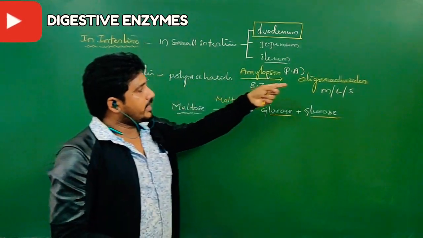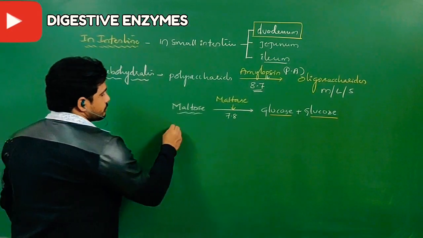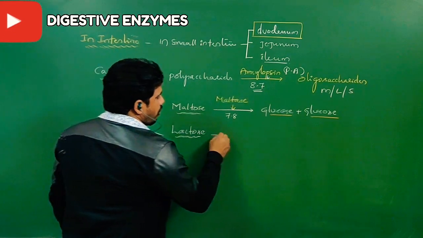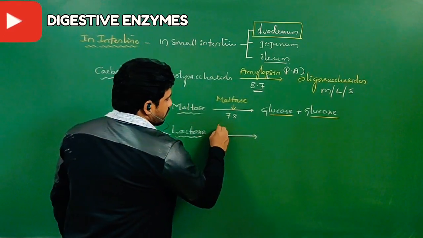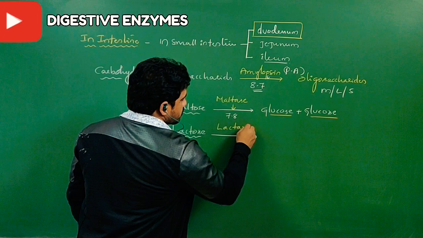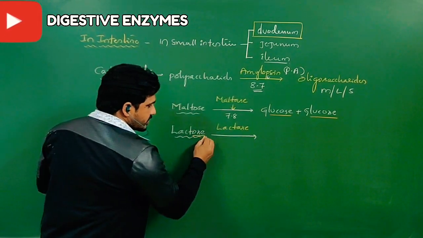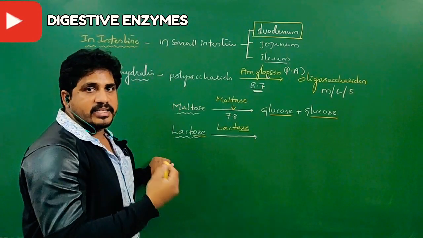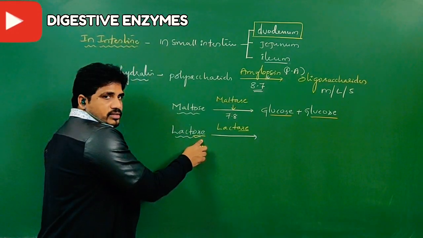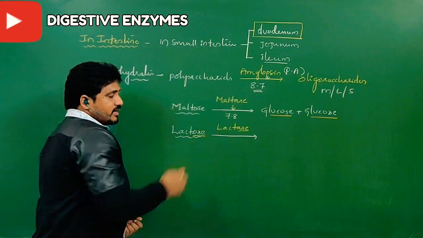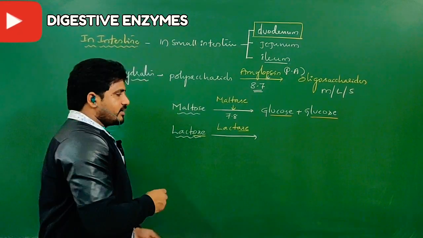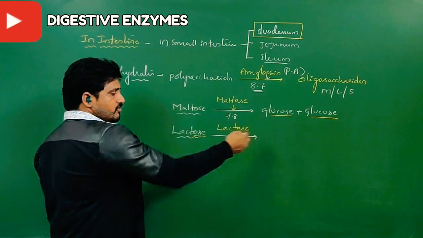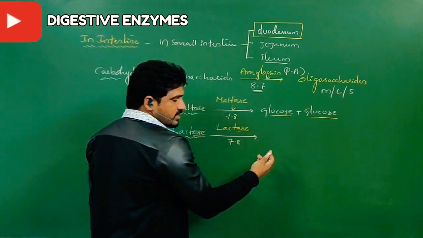If that oligosaccharide is lactose, on the lactose the enzyme called lactase acts. Students, observe clearly: OSE is sugar, ASE is enzyme. Lactose is divided by lactase. Where does this lactase come from? Again, the intestine. So intestinal juice pH is 7.8. But the products will be different. When lactose breaks, what will come?